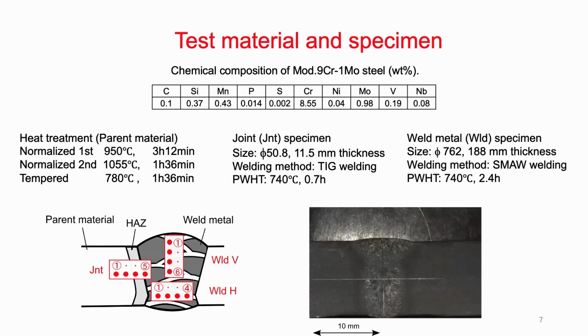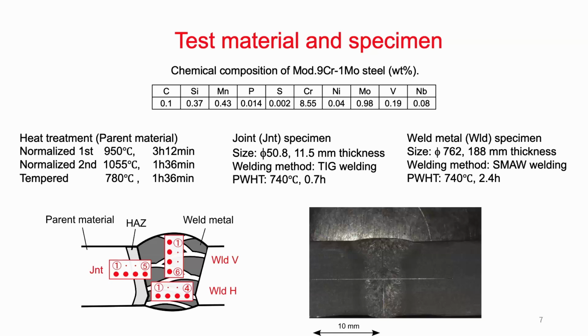This joint specimen goes across the parent material, heat affected zone, and welded metal. And we also tested welded specimens of the welded metal. The welded specimen, vertical, was taken in this direction, the vertical direction. And the horizontal welded specimen is taken horizontally.